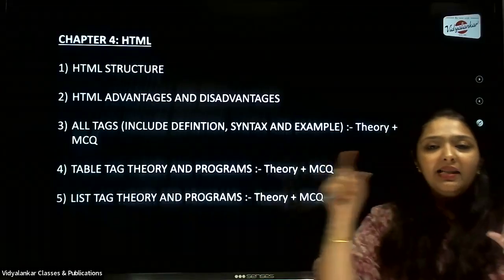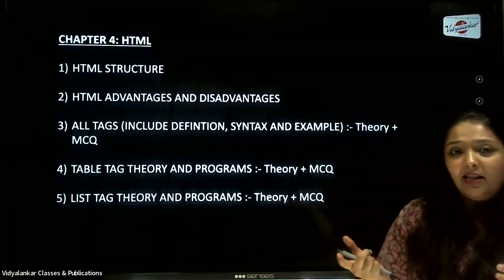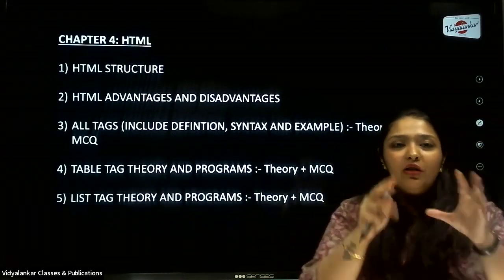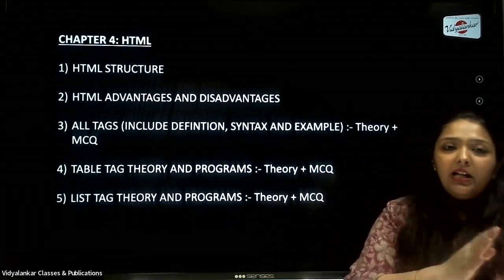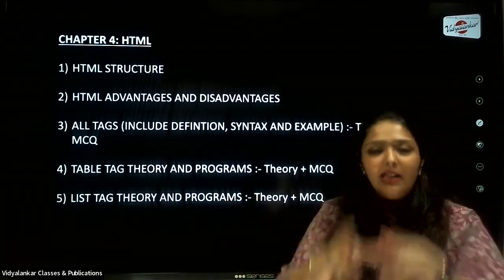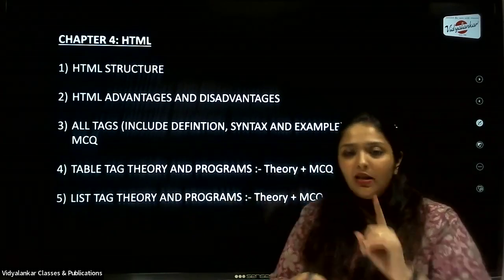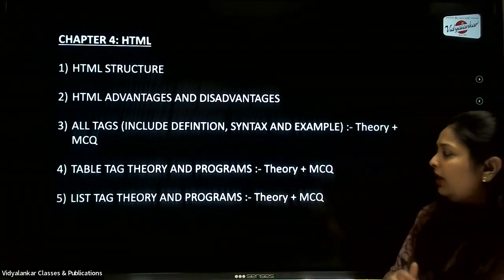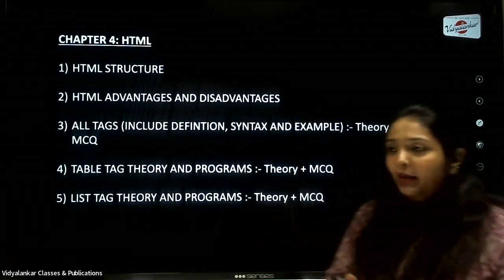So if the LI tag is asked in the paper to explain, you will not recall what LI stands for, because you are so focused on the OL tag and UL tag. Don't do that. Always remember OL is ordered list, UL is unordered list. LI gives the actual list item in that particular order or unordered. So that stands for list item tag. Don't forget to mention that as well. Again, these can be a part of your theory as well as your MCQs.